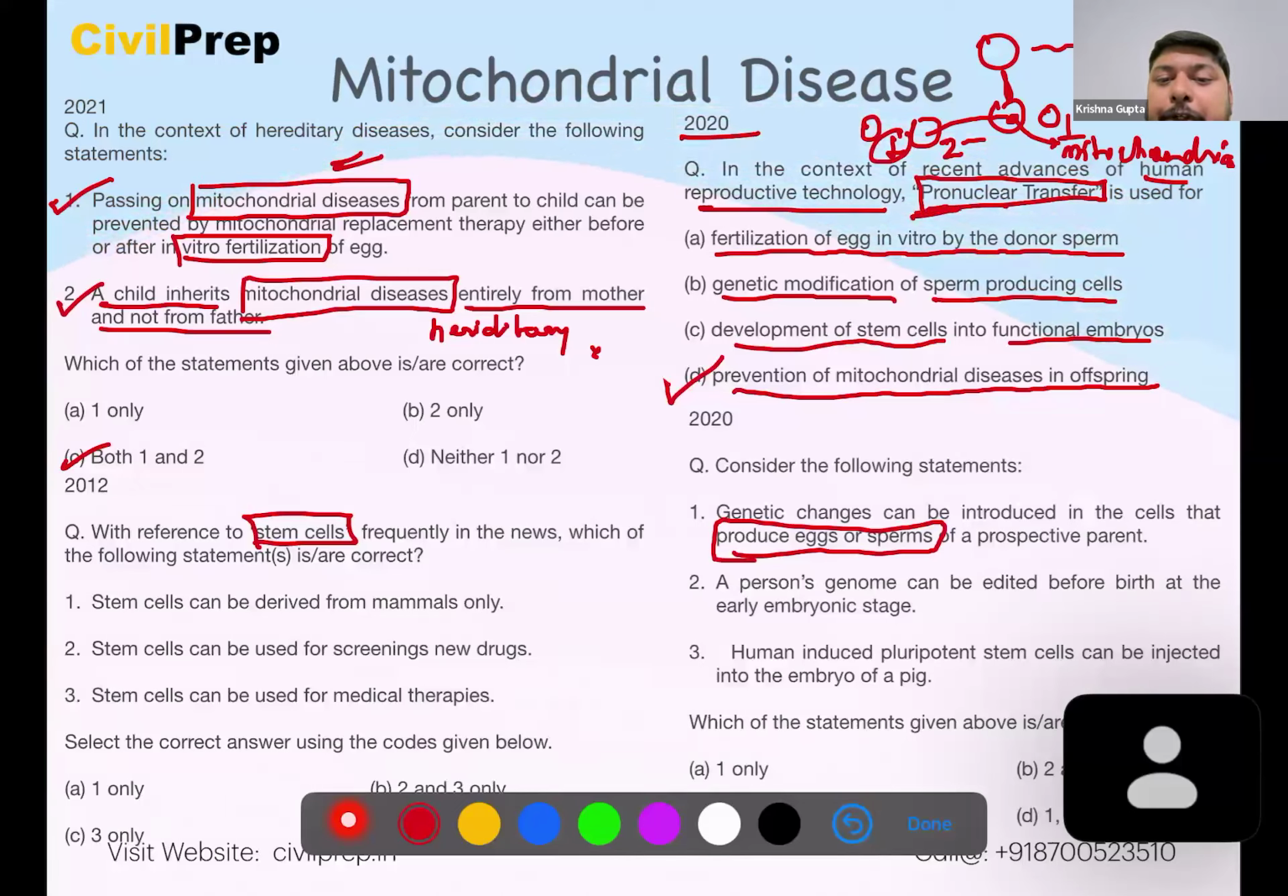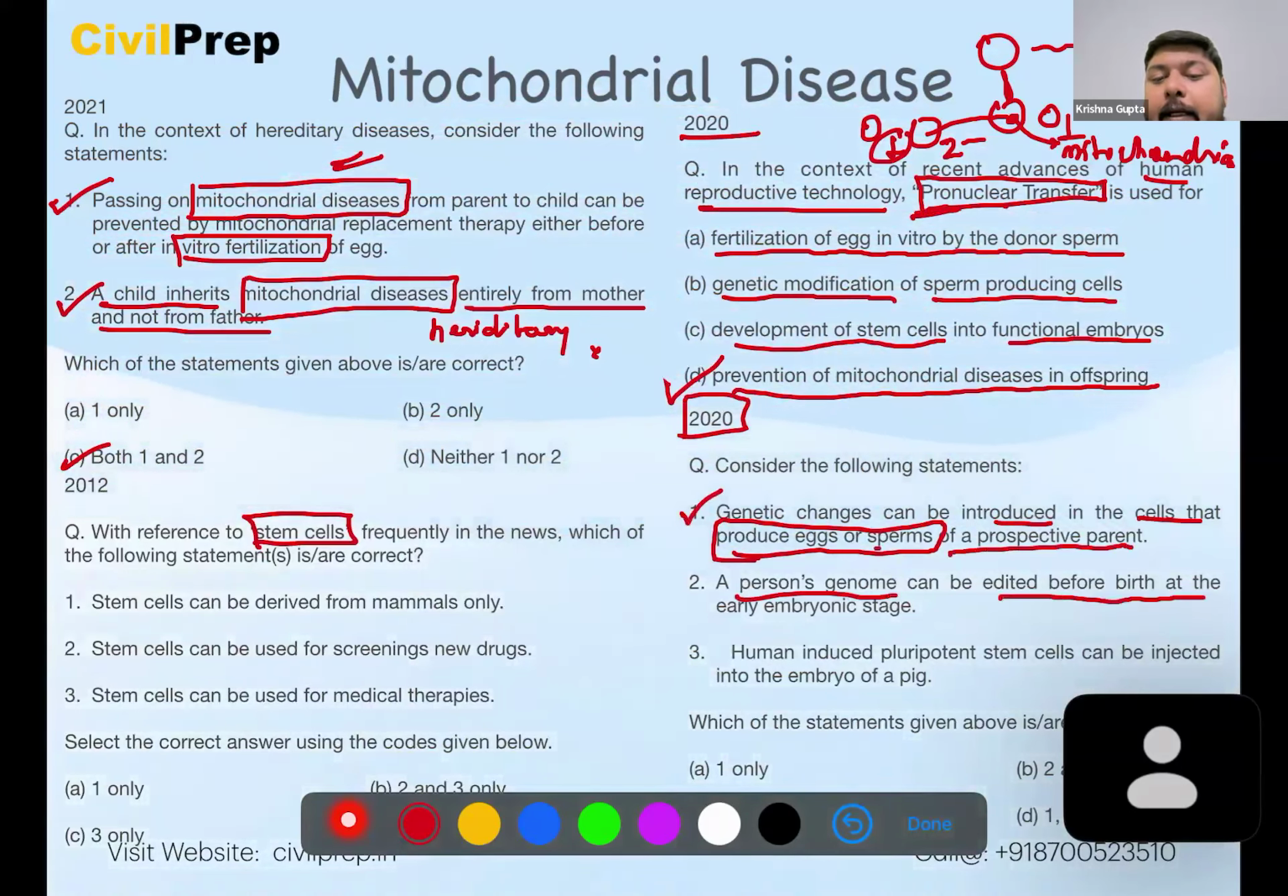Now, looking at another question of 2020, genetic changes can be introduced in the cells that produce exosperms of a prospective parent. This is a correct statement. A person's genome can be edited before birth at the early embryonic stage. Yes, this is also correct.